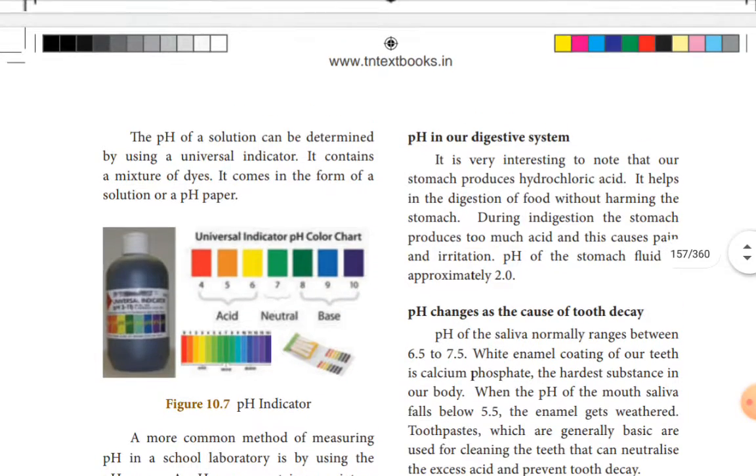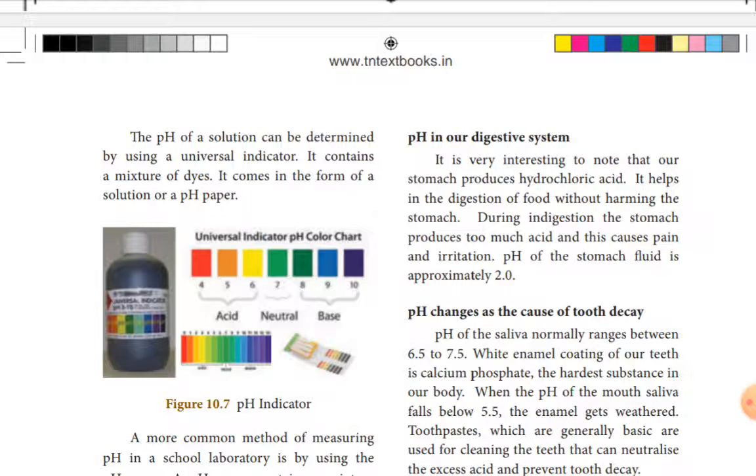Then pH in our digestive system. It is very interesting to note that our stomach produces HCl, hydrochloric acid. What is the use of hydrochloric acid secreted in our stomach? It helps in the digestion of food without harming the stomach. During indigestion, the stomach produces too much acid and causes pain and irritation. The pH of stomach fluid is approximately 2.0.